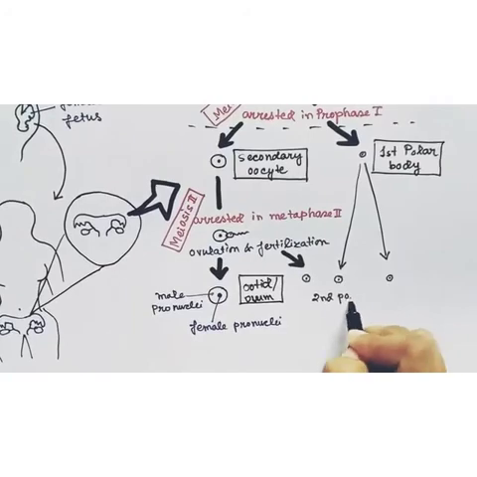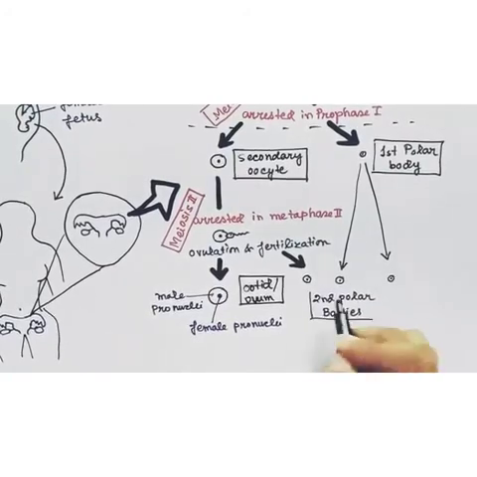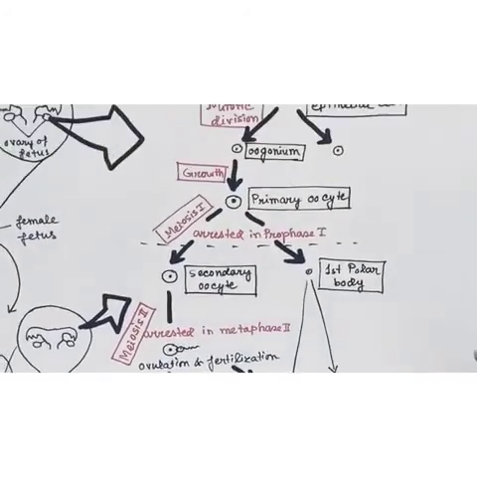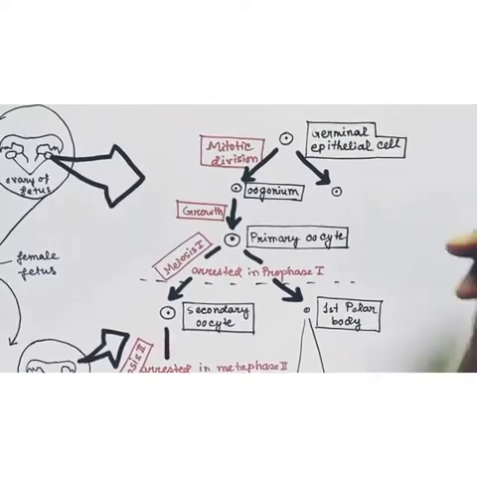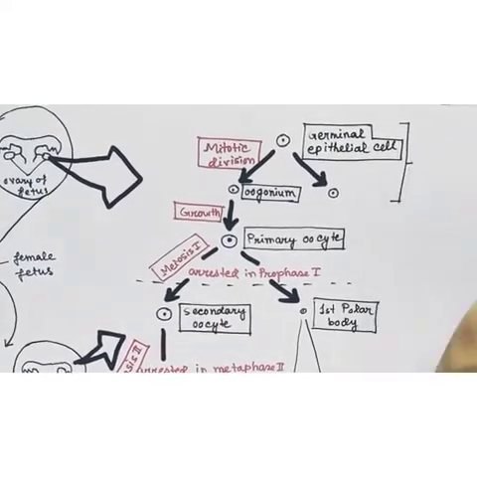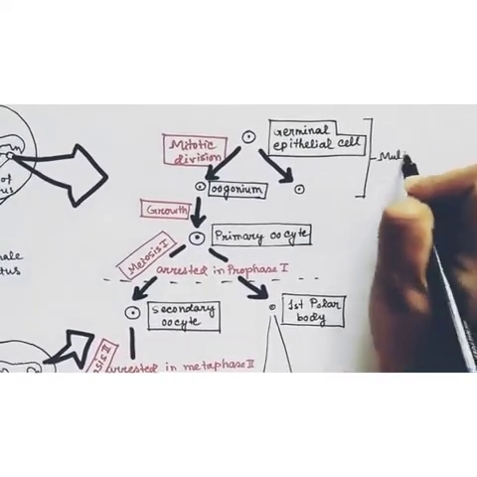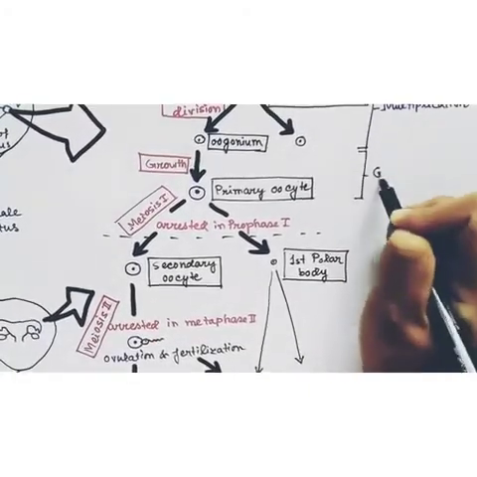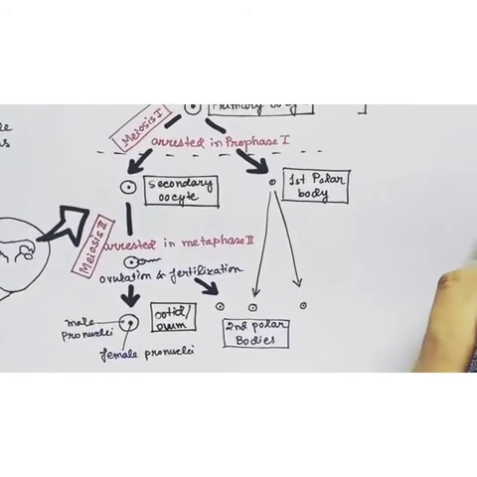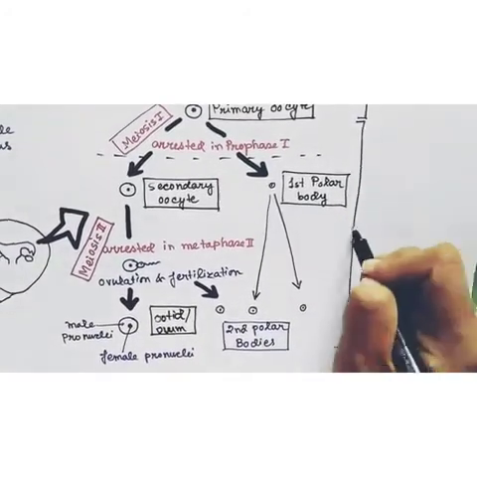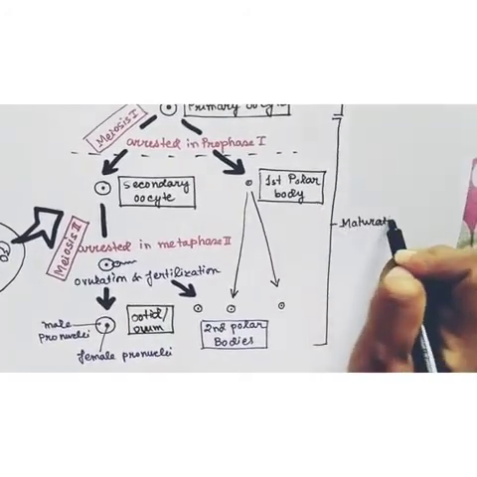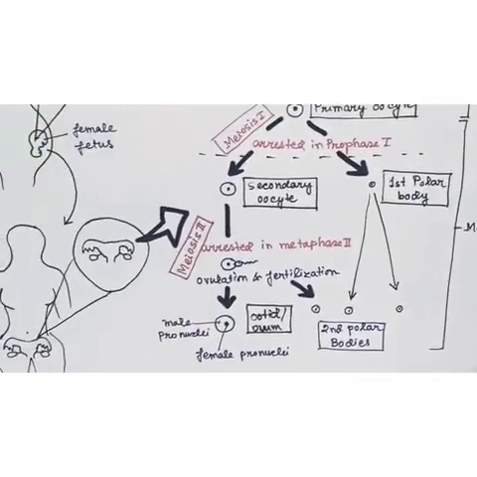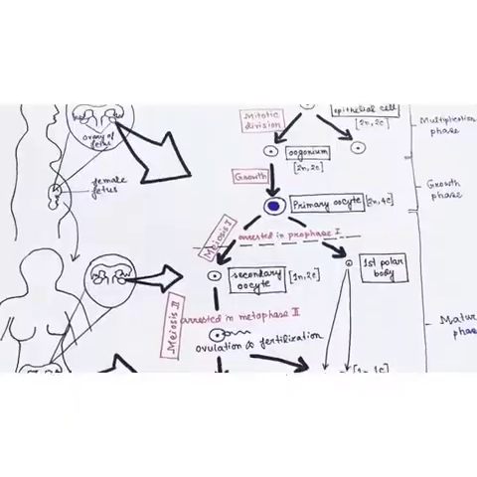After the secondary oocyte goes for the second meiosis, another polar body is being formed. The function of these polar bodies is still not known, although the increased amount of cytoplasm in the ova helps in the nourishment of the ovum or the ootid.